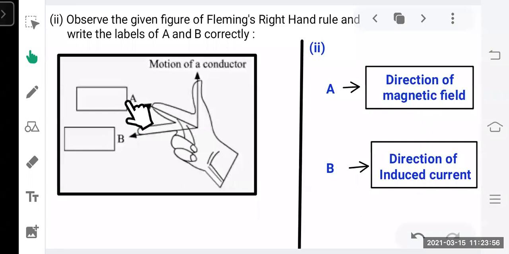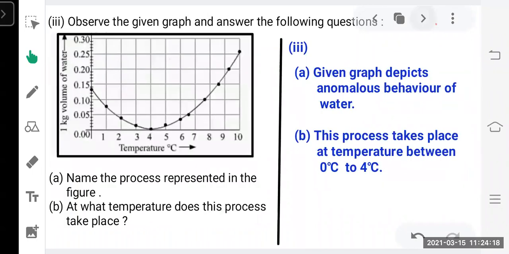So this is how to represent the answer. As you can see, the first column is shown by A, the second column is shown by B. Simply mention the question number. A shows the direction of magnetic field. B shows the direction of induced current. That's it. In this way, you have to represent your answer. You don't need to draw the diagram. Now moving on to the third question.